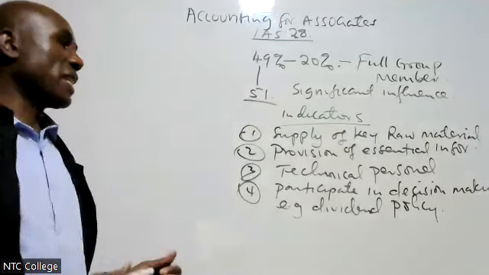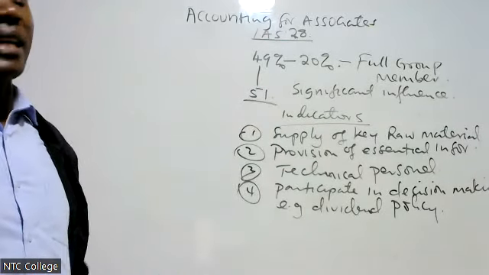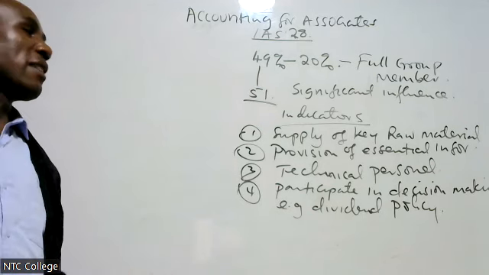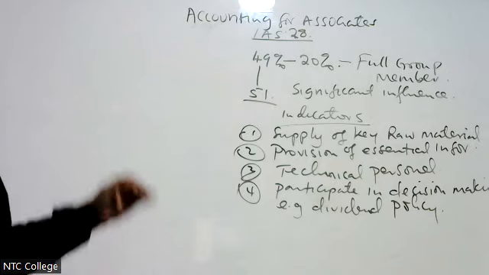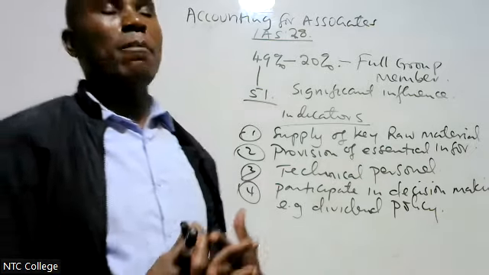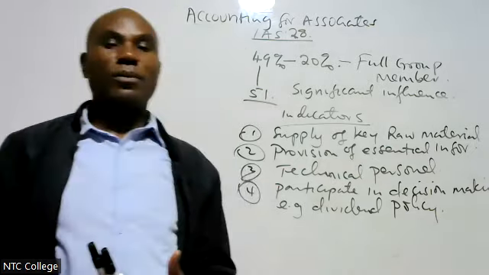We can decide how much to be paid in terms of dividend because we have what we call significant influence. Therefore, these are the indicators of significant influence in the associate.